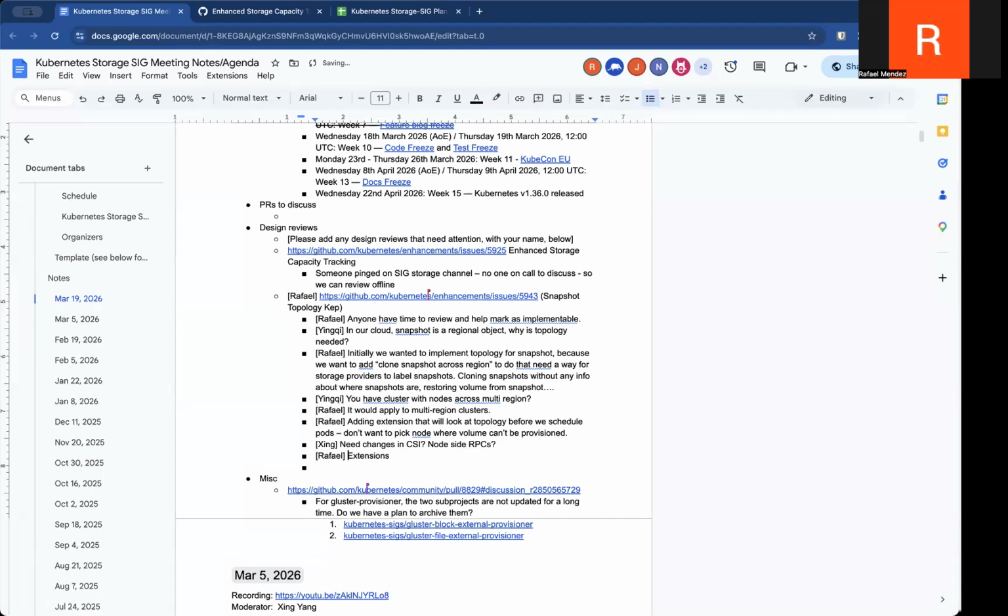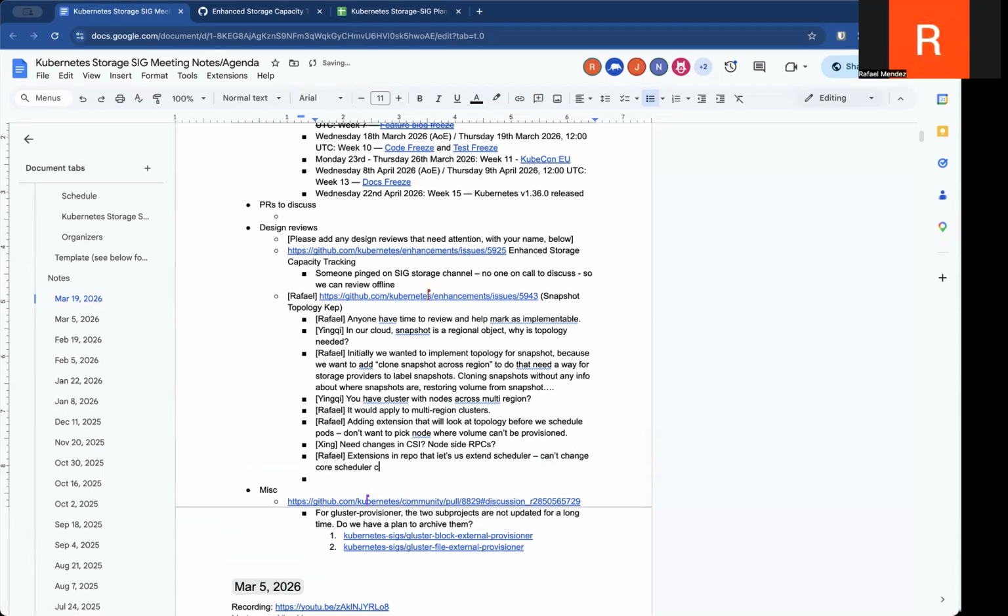Let me see if I can find it. But it's the repo where you can extend the scheduler logic without it being in the core scheduler, because since snapshots are CRDs, we can't add anything to the core scheduler code. But we'll extend it through the right repo. I just forgot the name of the repo right now. But you don't need anything like node volume expansion, that type of thing, right? No, I don't think anything having to do with the node. No, no. Okay.